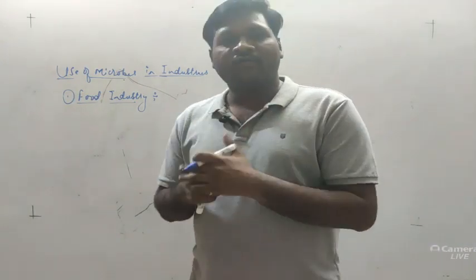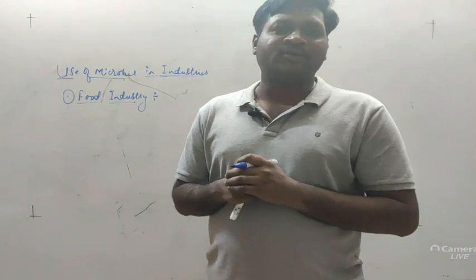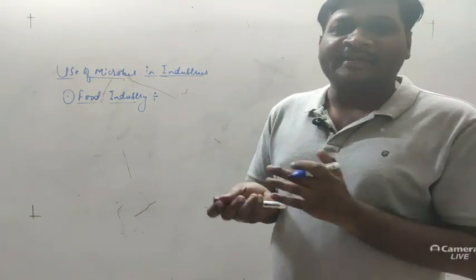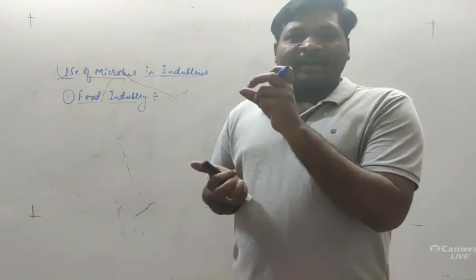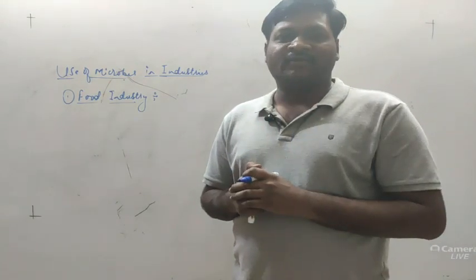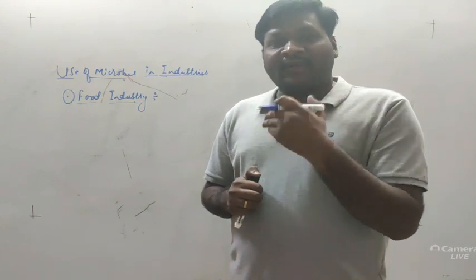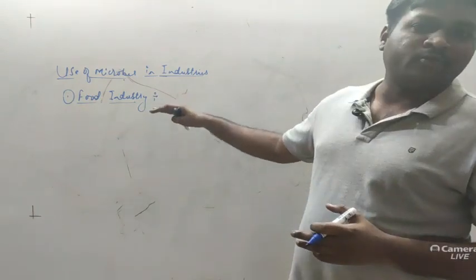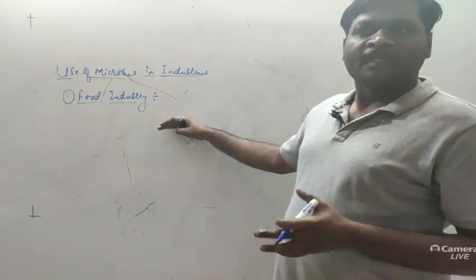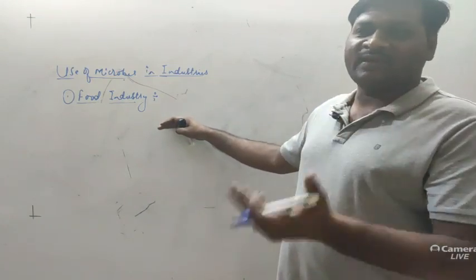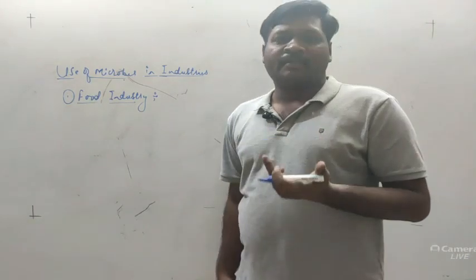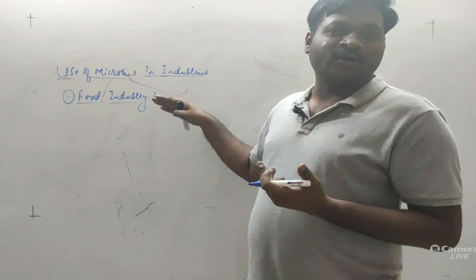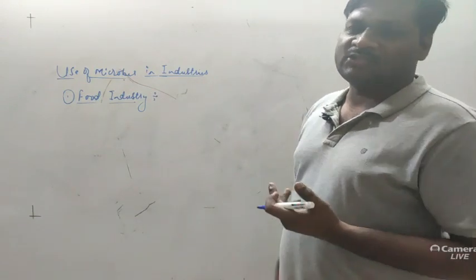When we go to the market, we can see different types of food products which are canned and packed, with the manufacturing date and the expiry date given. How that food can be preserved for a longer period of time is handled under food processing industries. There are many food processing industries, and all the brands we see in the market are processed under these food industries.